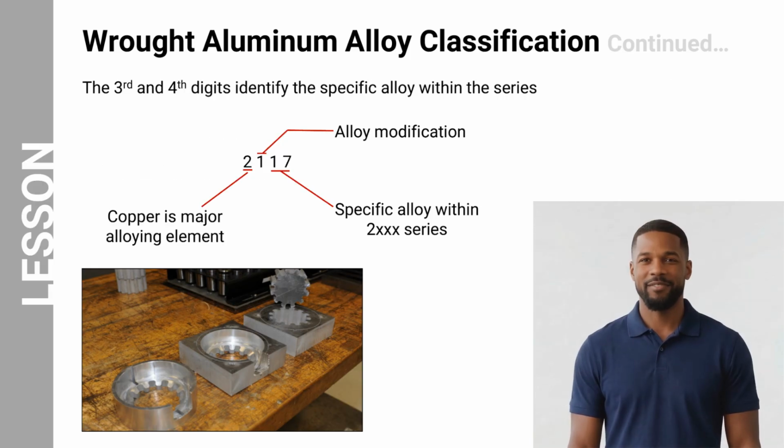Let us examine a specific example, alloy 2117. The first digit 2 indicates that copper is the primary alloying element in this series. The second digit 1 indicates a modification to the original alloy composition. The final two digits, 17, identify the specific alloy within the 2000 series. By understanding how to interpret these numbers, aircraft maintenance technicians can quickly identify aluminum alloys and determine whether they are appropriate for a particular aircraft repair or structural application.